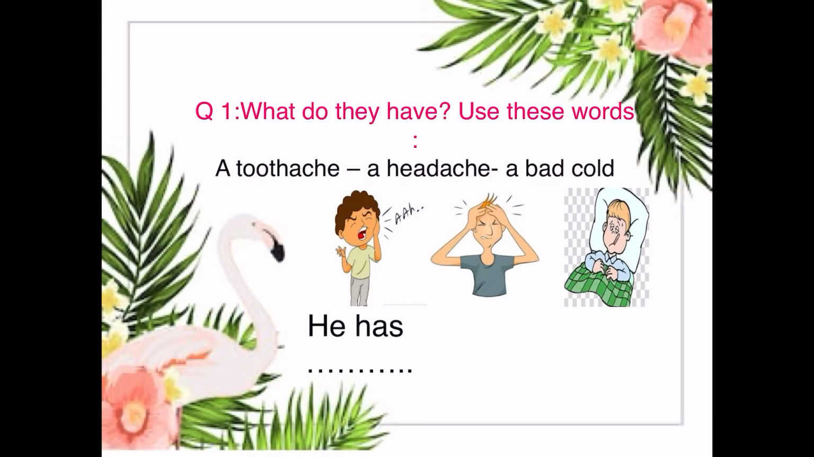what can you see in the first picture? I think he has what? I think he has a toothache. Toothache. Number 1, in picture number 1, he has a toothache. Picture number 2. I think he has a pain in his head. So he feels sick because he has a headache.